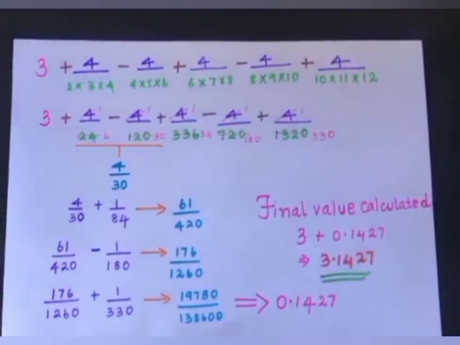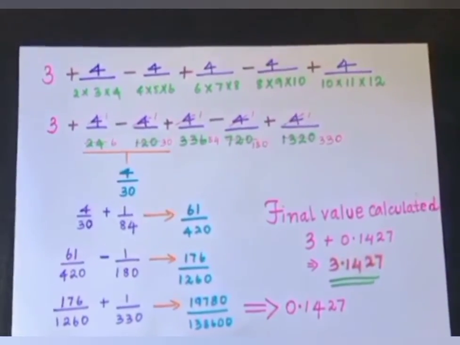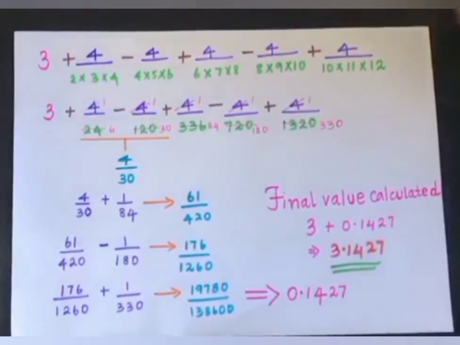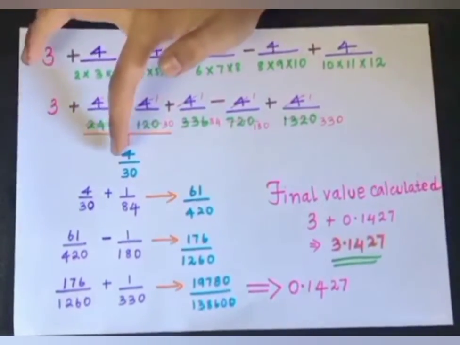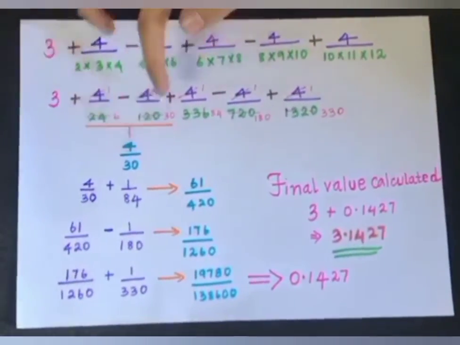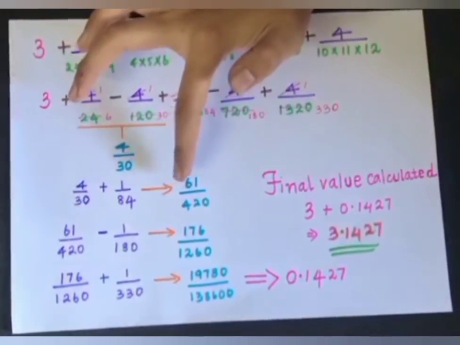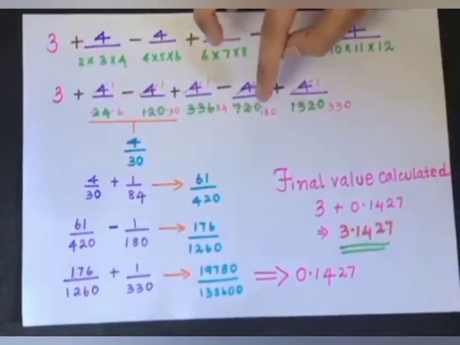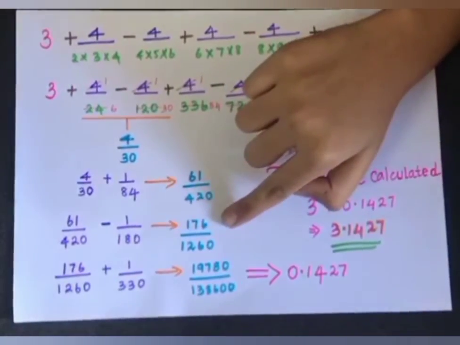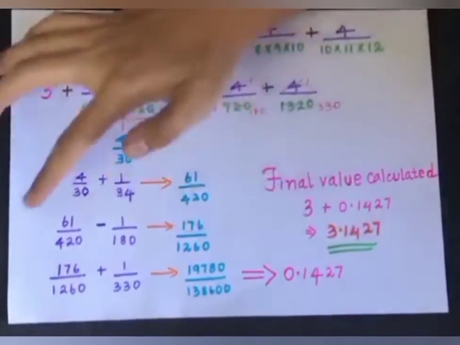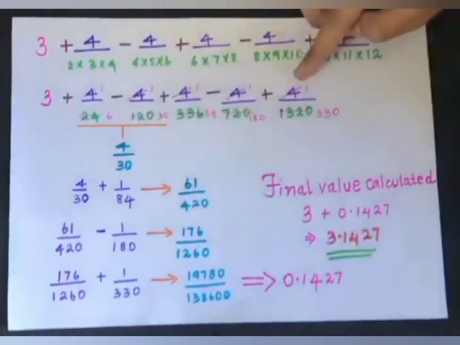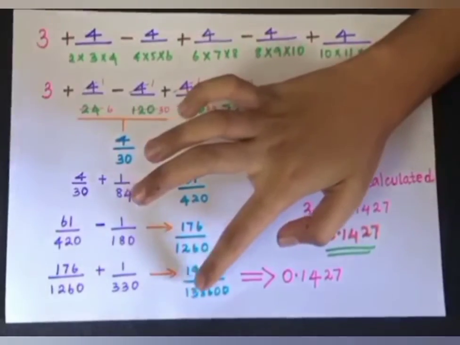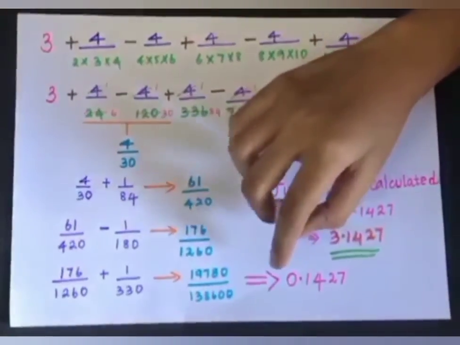So now, let's calculate the formula that I showed previously. I have cancelled the numerator and denominator to make my process simple. The first two subdivisions, when you simplify, we get the answer 4 by 30. Now 4 by 30 plus 1 by 84 gives me the value 61 by 420. Now 61 by 420 minus 1 by 180 will give me the value 176 by 1260. Now 176 by 1260 plus 1 by 330 will give us the value 19780 by 138600, which when written in decimals will be